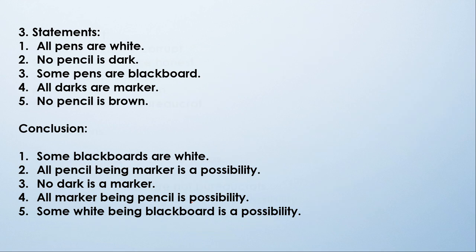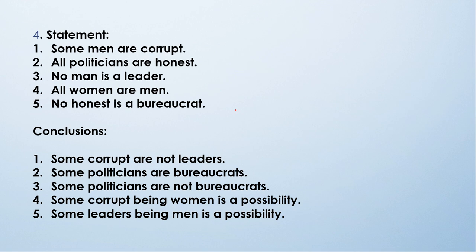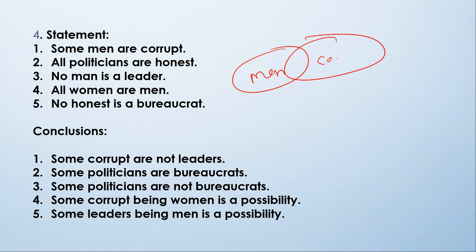Okay, come to the next question. Some men are corrupt. So here is men and this will be corrupt. This part of men are corrupt. Now, no man is leader. So here is man and here is leader. So no man is leader.